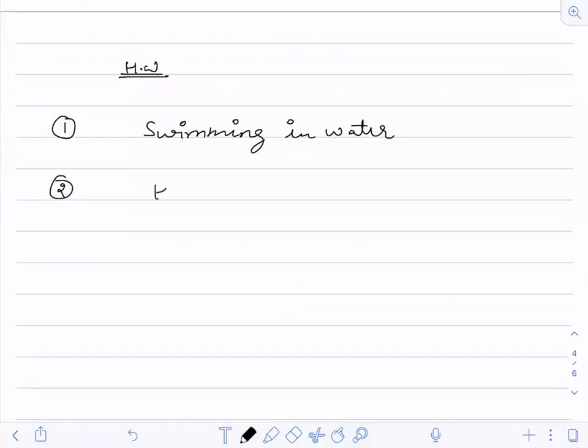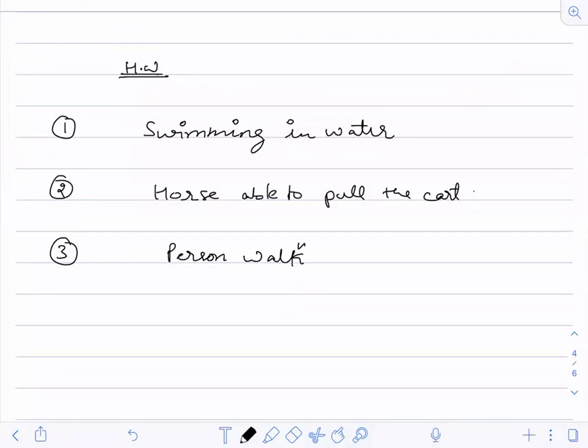Second, how is a horse able to pull the cart? Horse able to pull the cart. Third, a person walking on the ground. So try to explain these things, and try to answer very briefly.